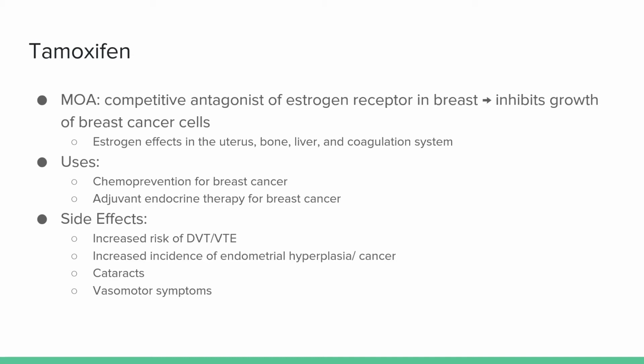One of the biggest side effects is DVT or VTE. There is also an increased incidence of endometrial hyperplasia and cancer. These risks of DVT and VTE, or thromboembolism, as well as endometrial hyperplasia and cancer, are age-related. However, the overall risk of these remains low. For example, the risk of endometrial cancer in those with tamoxifen is 4% versus 1%. Other side effects include cataracts and vasomotor symptoms.